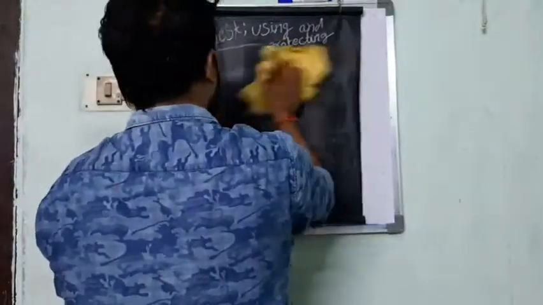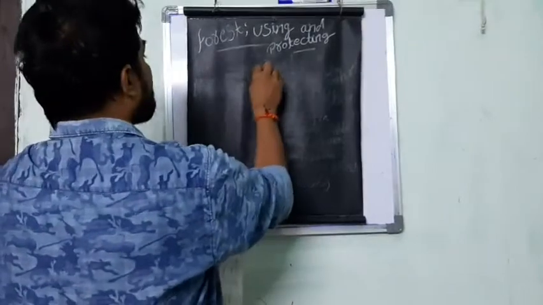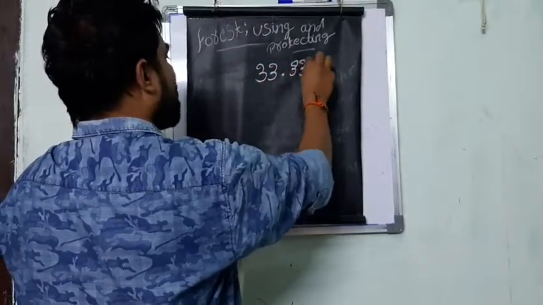Next we come to the status of forest in Telangana. Actually, according to government information and the environmental balance, 33.33% of the land should be under forest.